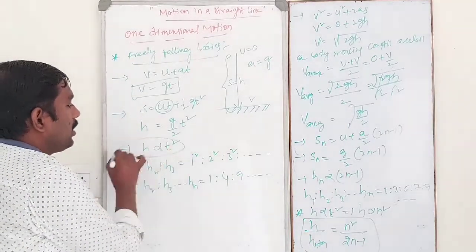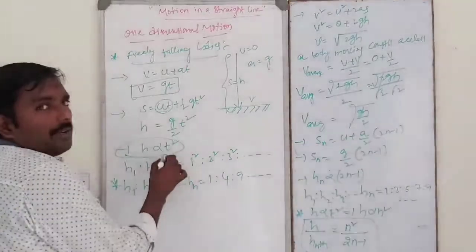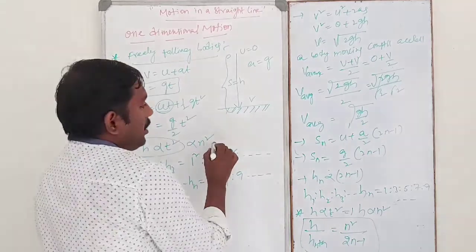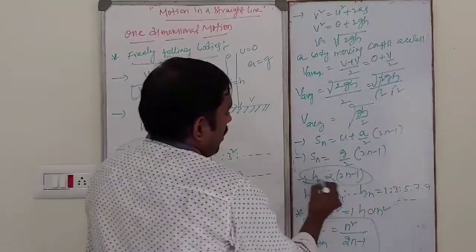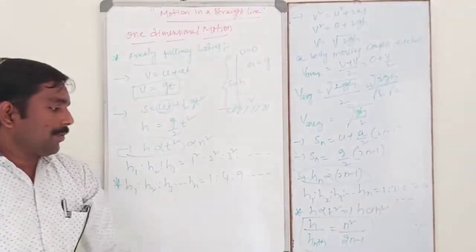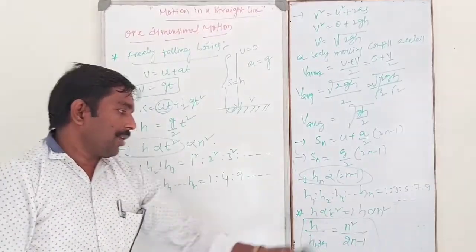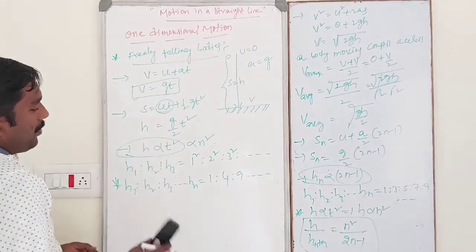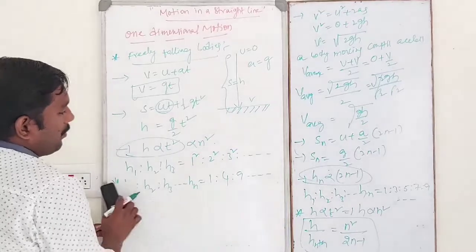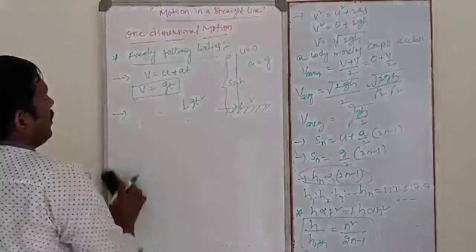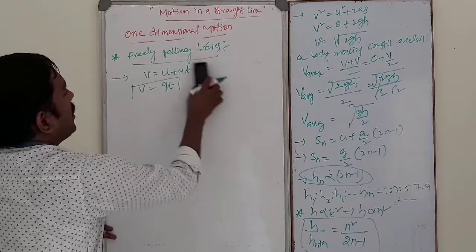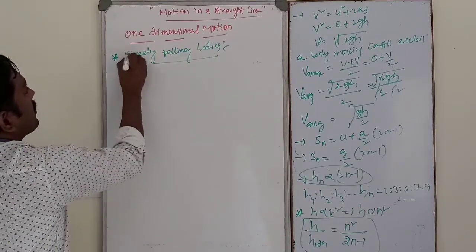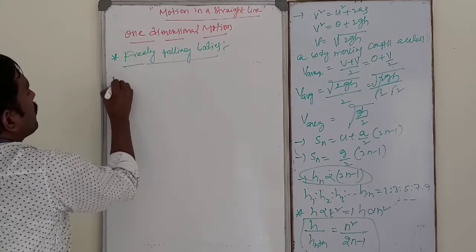So for t seconds, I will take n seconds. Instead of t, I will take n. So I took the ratio, h by hn is equal to n square by 2n minus 1. Okay. So these are the most important problems, important formulas. Next, I will take one more application in case of freely falling bodies.